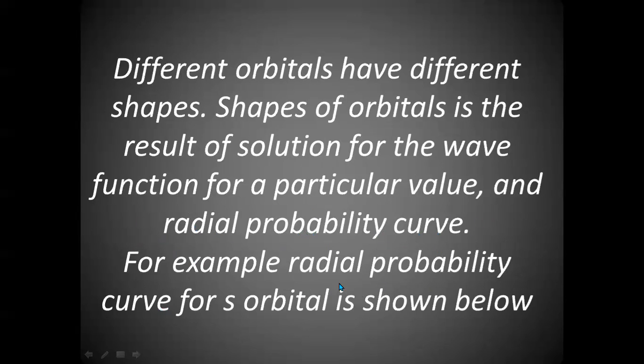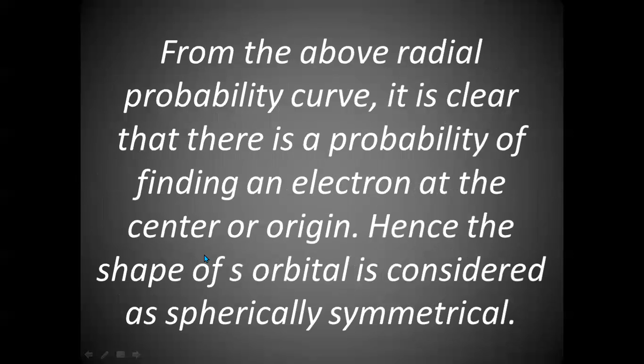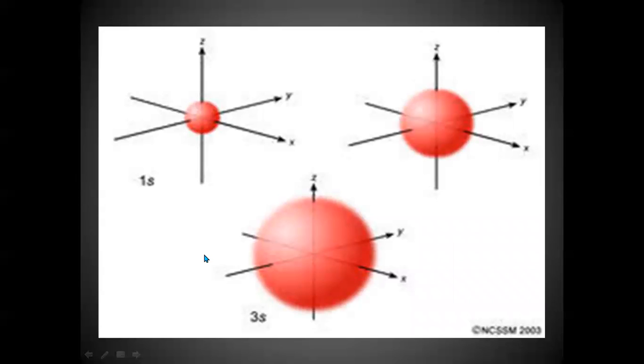For example, the radial probability curve for the s orbital, as we have seen, is like this. These are the curves for 1s and 2s orbitals. And as I told you, this is the electron density, which is not equal to 0 at the center. Therefore, the s orbital will be of this shape.